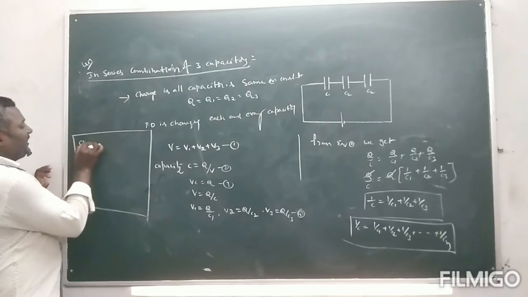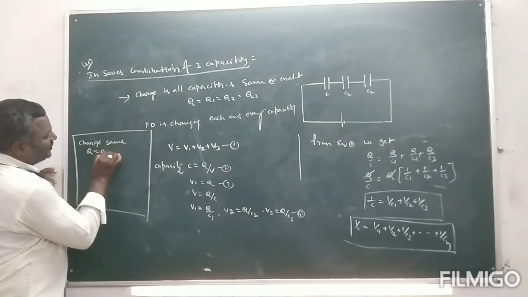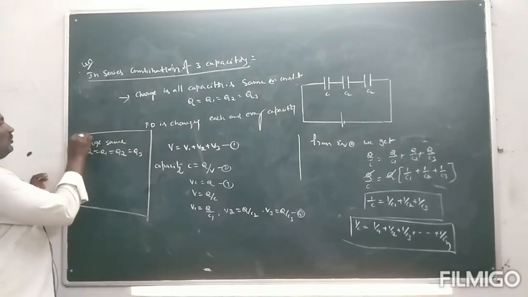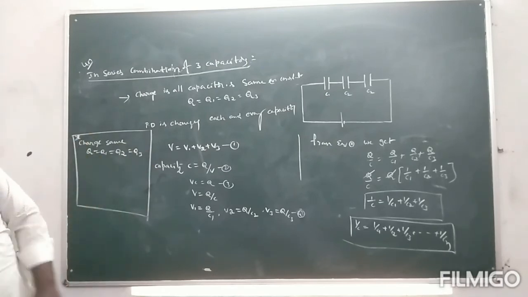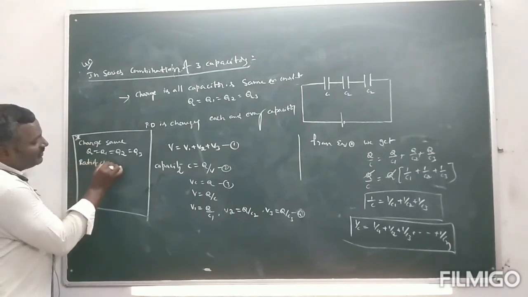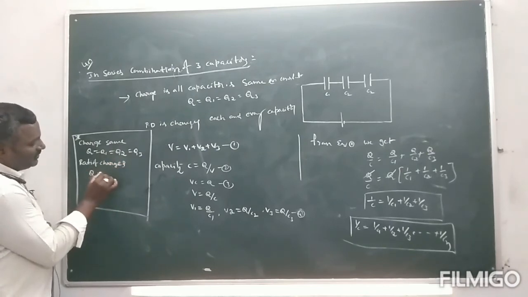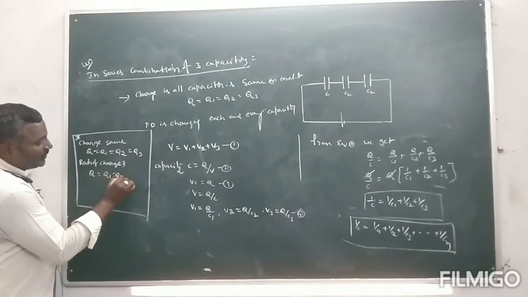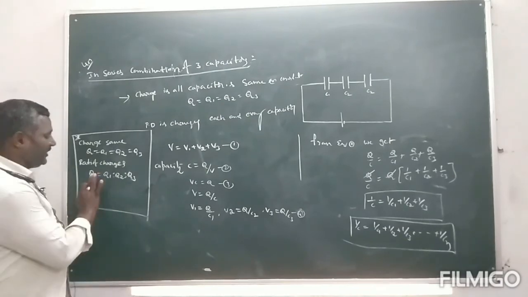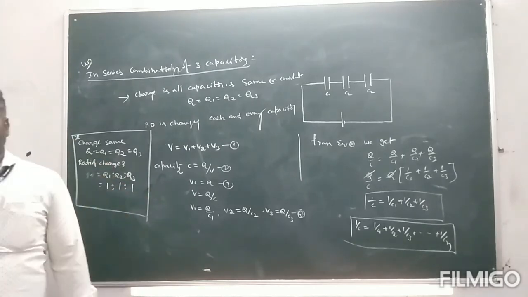First point, charge: the charge is the same, that is, Q is equal to Q1, Q2, Q3. So this is the most important first point. And second one, ratio of charges: Q1 is to Q2 is to Q3 is equal to 1 is to 1 is to 1. So this is the second point.